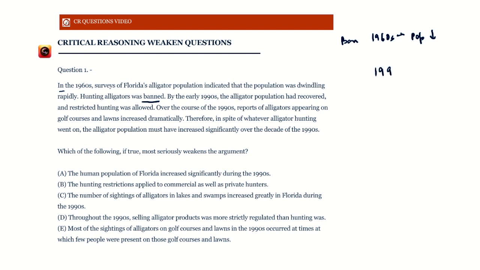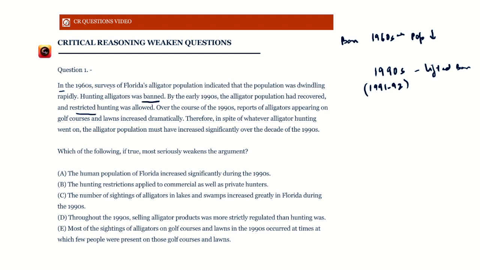So by the early 1990s, which maybe I would say is 1991 or 1992, the population had recovered enough, and that is why they lifted the ban. So now hunting was allowed again. It was a little restricted, but it was allowed again.